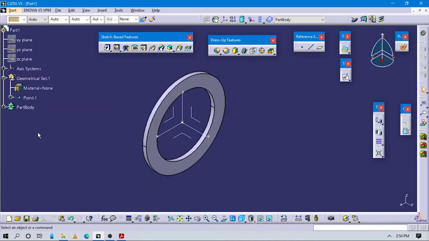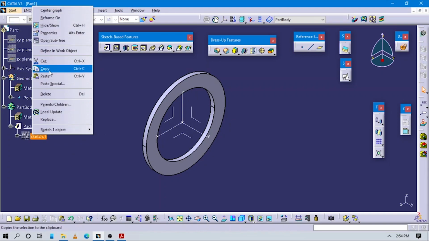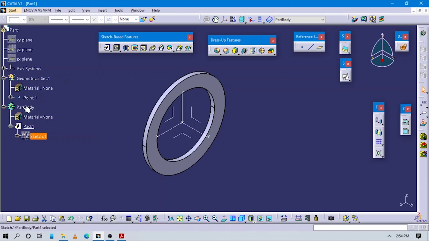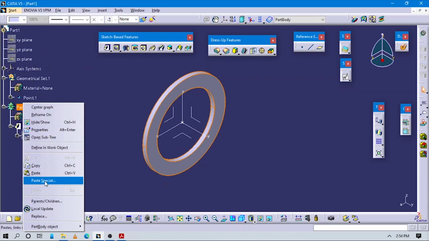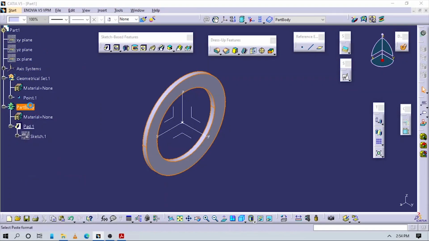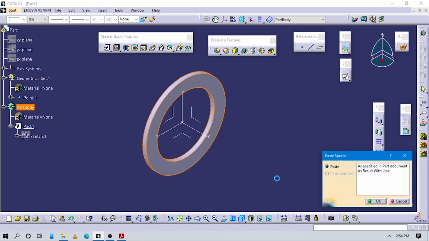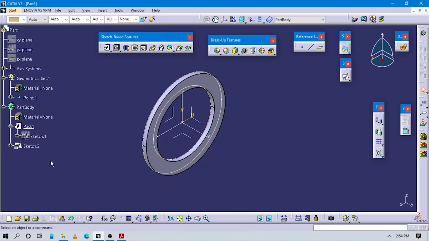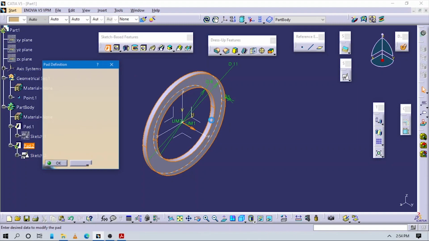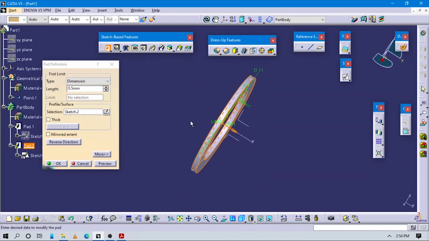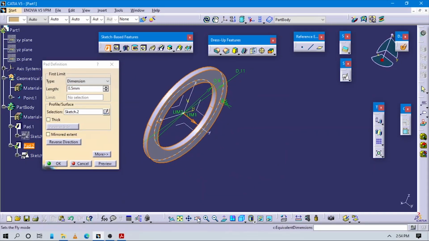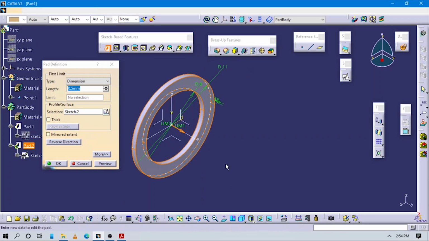Now again select this sketch, copy this sketch, and paste it using paste special into this part body. Now you can check when the sketch is created, and again select this sketch and go to pad here. Now from this we have to change some dimensions.